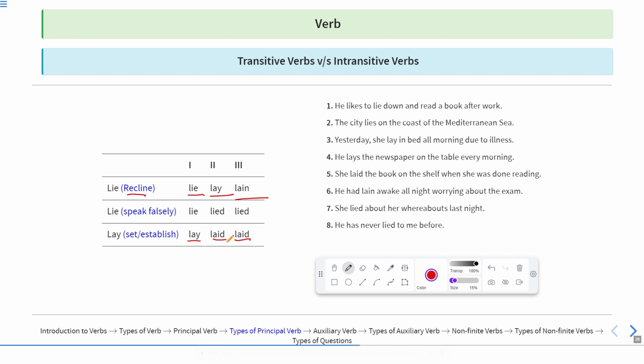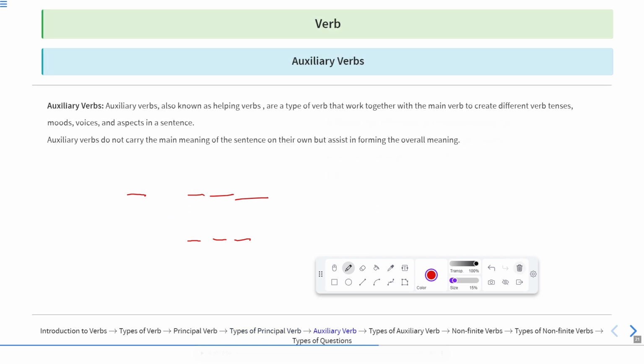Okay. Now let us move to the next one. Here we'll discuss auxiliary verbs. So we have already completed principal verbs. Now we'll discuss auxiliary verbs.